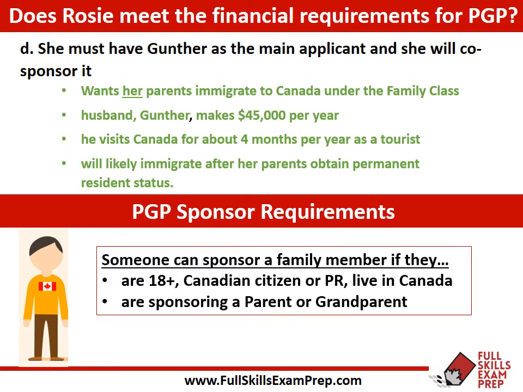Now, in the context of the answer here, so she must have Gunter as the main applicant and she will co-sponsor it. Remember, in order to be a sponsor, the very basic requirements, of course, are that a person has to be 18 and over, Canadian citizen or permanent resident. And as we saw, Gunter is not a citizen or a resident, and he doesn't live in Canada either. All right, and of course, he's not sponsoring a parent or grandparent. Now, remember, there are a lot more requirements, but in terms of meeting just these very basic requirements, Gunter does not meet those. So that would lead us, of course, to the conclusion that D is incorrect.